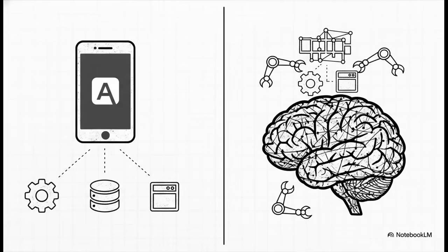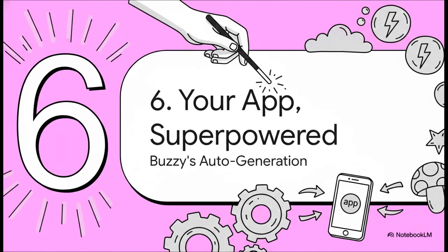This is the key takeaway, the big idea. You shift the logic from your code to the AI. Instead of your application needing to be infinitely smart, it just needs to give the AI the right set of tools. The complex, contextual intelligence now lives in the large language model, and your app just provides the capabilities. So how exactly does Buzzy give your app these superpowers, right out of the box? Let's take a look at what it generates for you automatically.